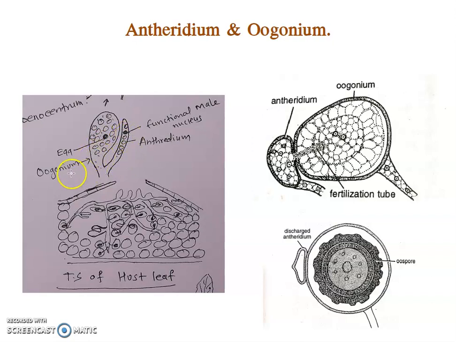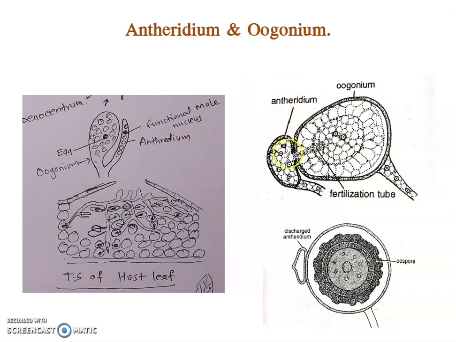Then the spherical one is called the oogonium and the lateral one is called the antheridium. So the antheridium functions as the male and the oogonium functions as the female. Out of these 65 nuclei, only one nucleus is functional, and out of these 12 to 15 nuclei, one nucleus is functional.